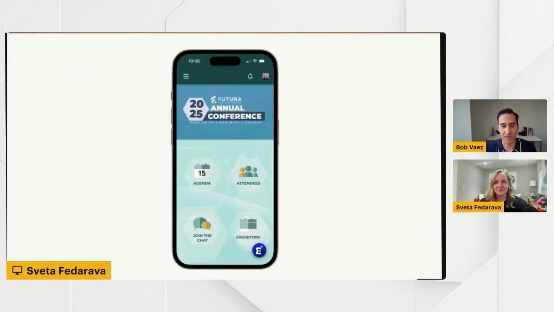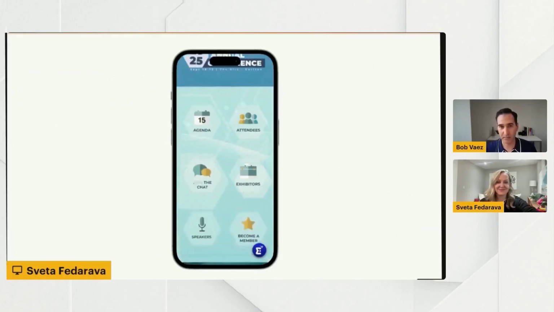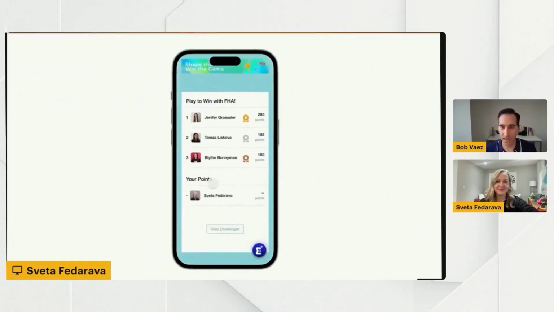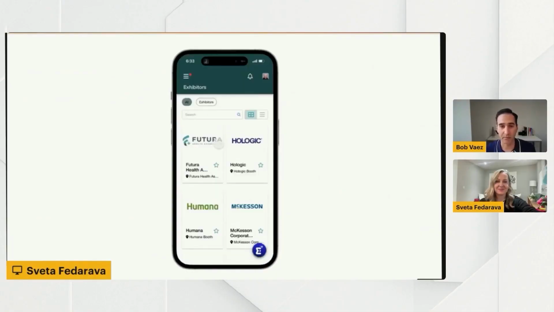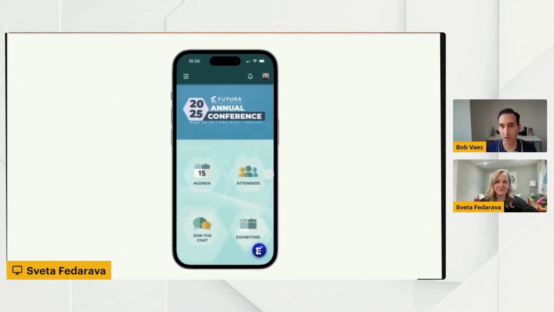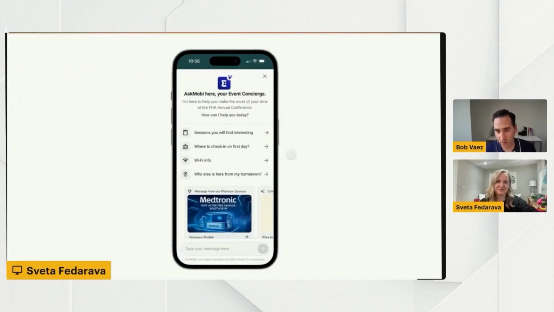Let's move on to the day of the event. So now let's talk about the event experience from an attendee point of view. Obviously, over the last decade, event apps have been key for attendees to know where to go and what sessions they should attend. Basically, event apps replaced the old show guides. Now what we're seeing is that we still need to explore and learn what's available to us. But in a lot of ways, we also have very specific information when we are trying to make a decision. And the way this is done today is through keyword search.